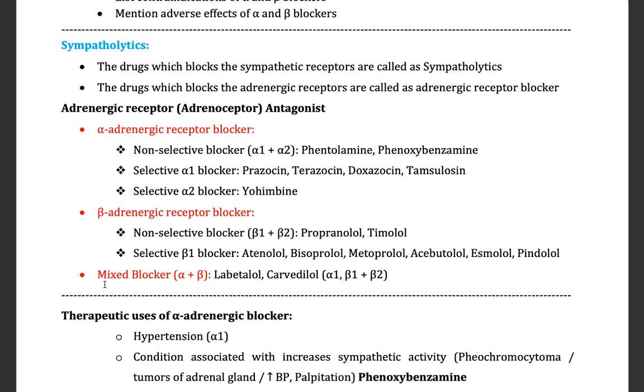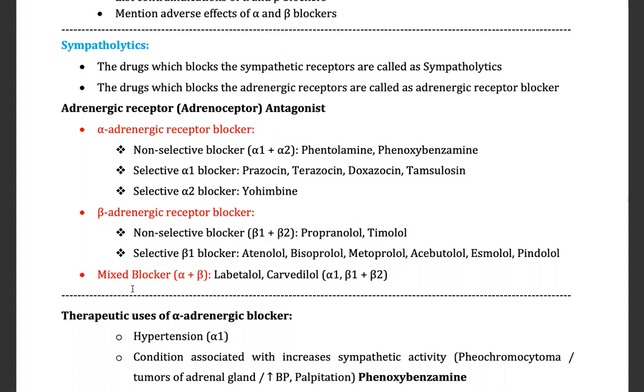We also have mixed blockers, the drugs which block alpha plus beta. We have two drugs, labetalol and carvedilol. They will block alpha 1, beta 1 plus beta 2. That's why we call them mixed blockers.